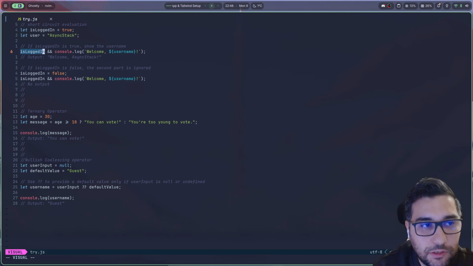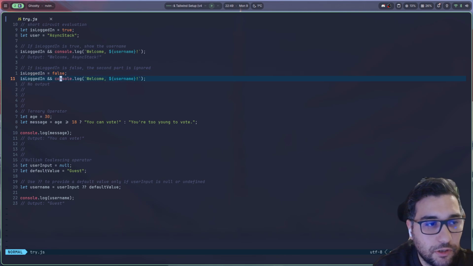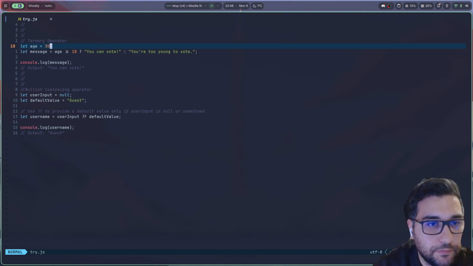If this is false, this is falsy in general. If it's null, undefined, zero, empty, false, whatever, then it will not execute here, right? But fair enough, here we are logged in, so it means that it will log, right? In this case though, downstairs it's not the case anymore because isLoggedIn is false. So forget about that, now let's move to the ternary operator.